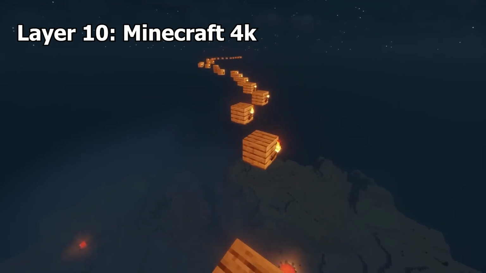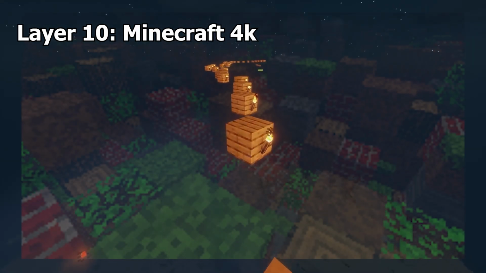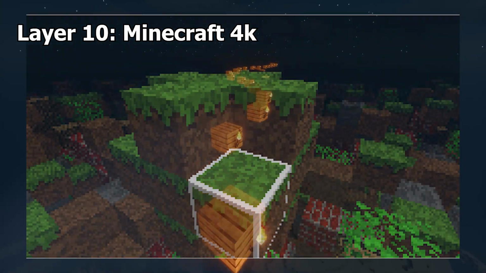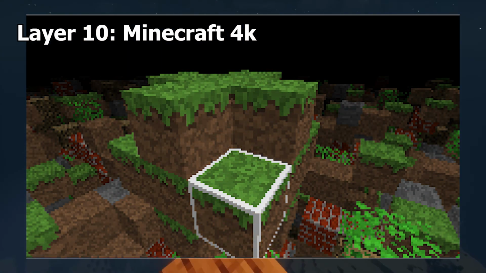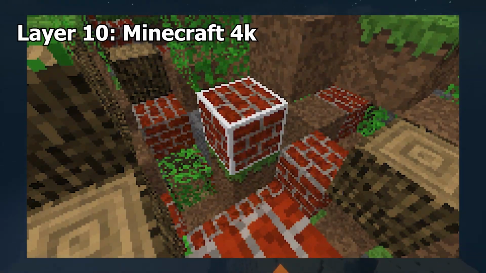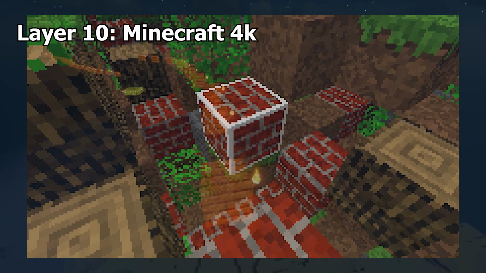Minecraft 4K. This might not be what you think. Minecraft 4K was a version of the game that was created for a Java competition that required the game to be 4 kibibytes in size or less. The world is 64 by 64 by 63 and only contains a few blocks. The player can move around with WASD, and left and right click functions are reversed in this version of the game.